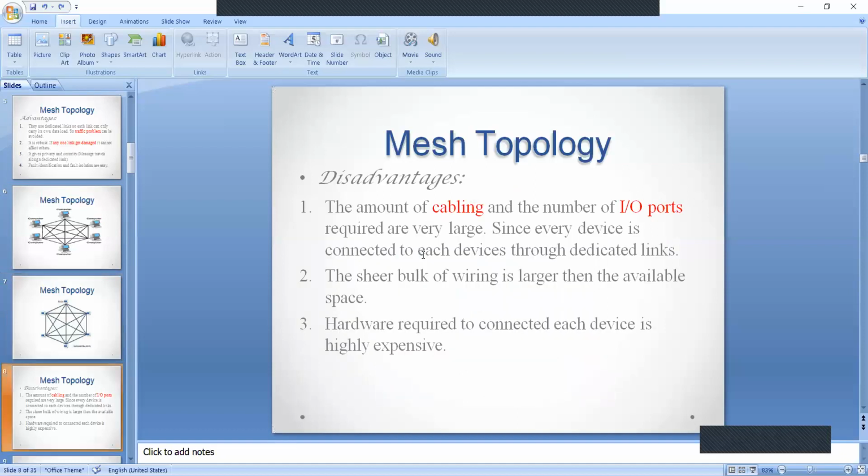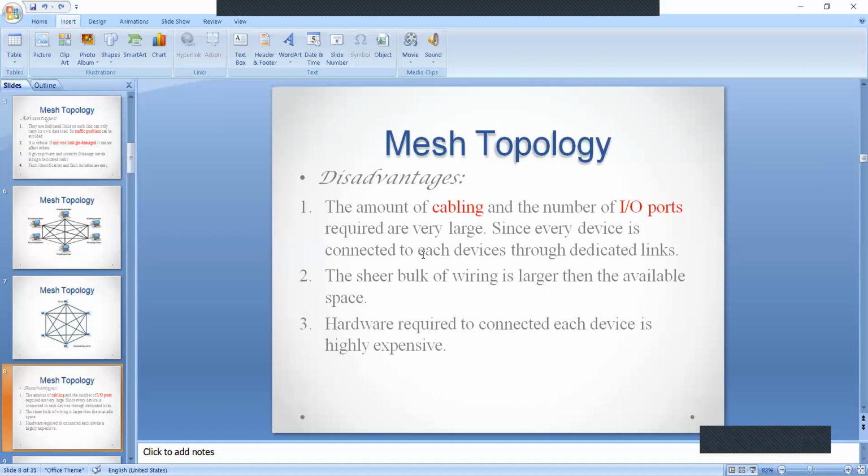Coming to the disadvantages of mesh topologies, here we need to maintain dedicated links, and hence we need more cable and IO ports. Since each device is connected through dedicated links, it leads to more cost.